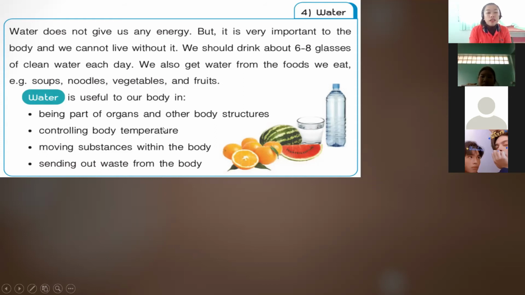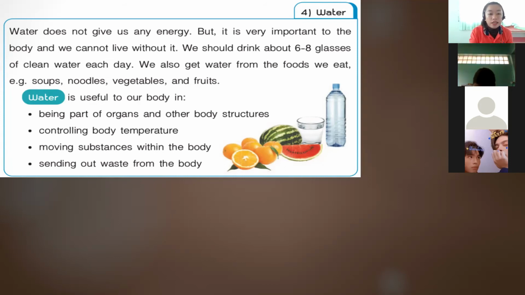Okay, so water is very important to our body because it hydrates us. It can easily distribute the nutrients to our body. It also controls our body temperature. And like I have said, moving substances within the body, it is easy to move the substances that our body needs with the use of water. It also helps us in sending out waste from the body, and helps us to easily clean our body.